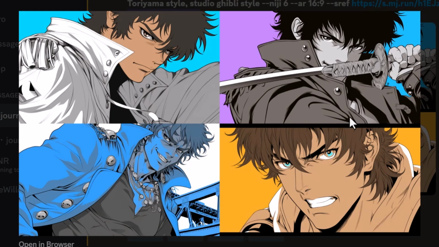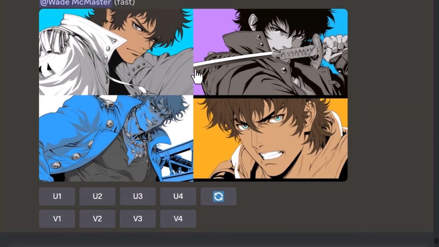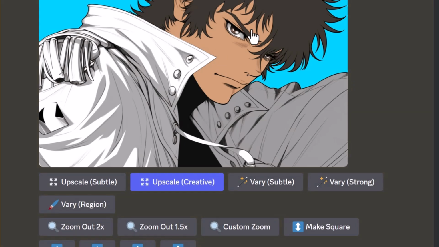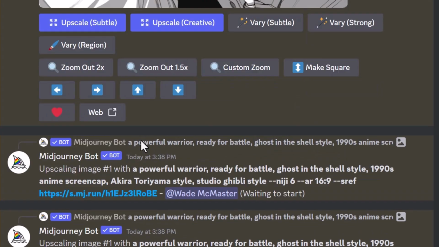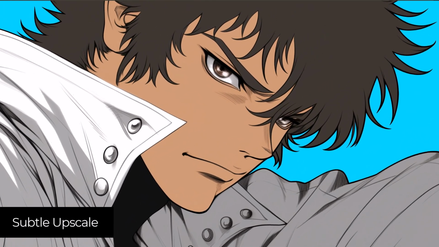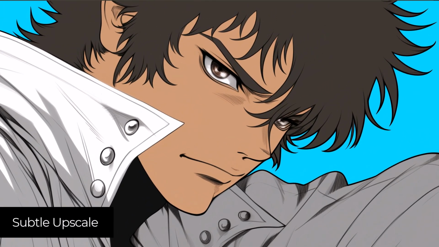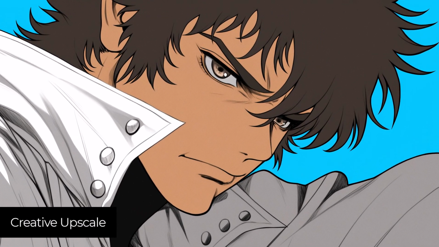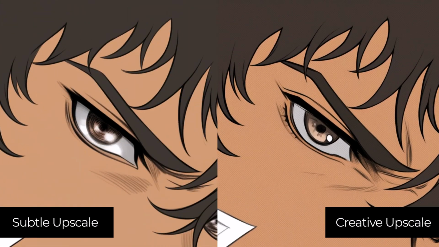But I also want to say that if you want to get a really good upscale out of these, say I want to upscale this image here, I hit upscale 1. I do recommend upscale 1 of each. Subtle, I find generally will stay closest to the original, but Niji does an excellent job of upscaling anime images. And this is the result. This is the subtle upscale, and this is the creative upscale. You see the details are pretty good, it's pretty clean, and it does a great job for producing high resolution anime images.